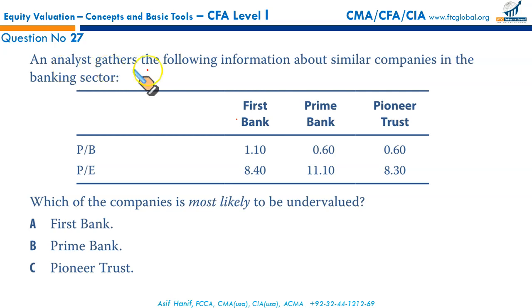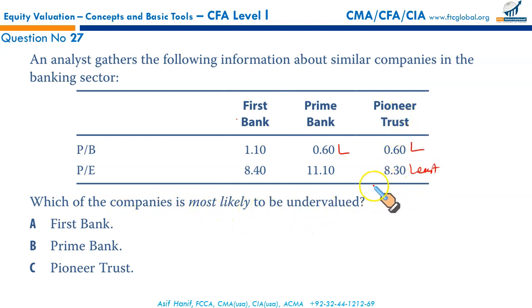Next question. An analyst gathers the following information about similar companies in the banking sector: First Bank, Prime Bank, Pioneer Trust. We have been given the price to book ratio, and it appears that these two have the low numbers than this, and the price to earning multiple appears to be the least one. So which company is likely to be undervalued?